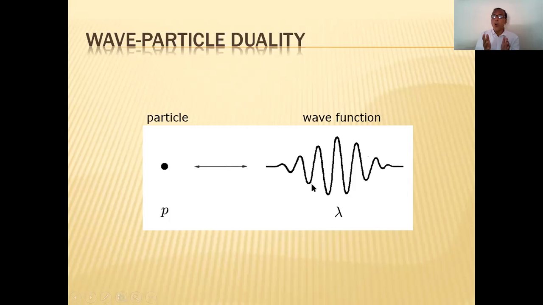That means the wave, which consists of alternate crest and trough, is nothing but the behavior of a particle. That particle is moving in the form of a wave. It consists of alternate crest and trough. That means it possesses wavelength. And therefore this hypothesis regarding matter was given by the scientist de Broglie. Therefore it is called de Broglie's hypothesis.